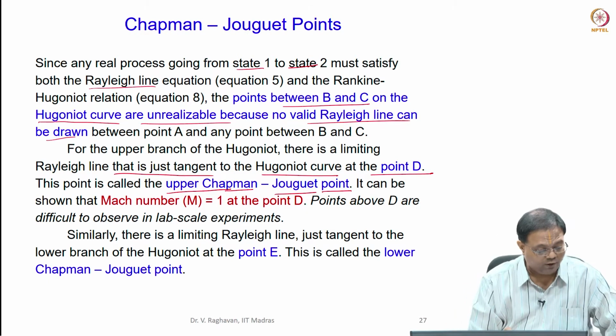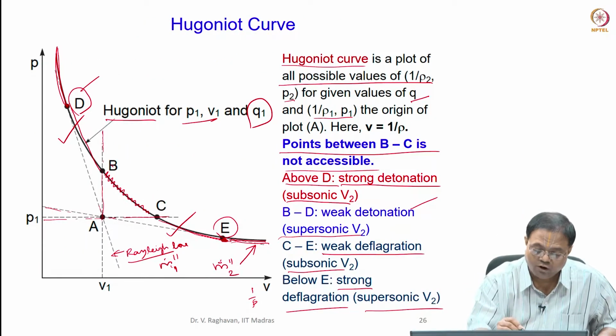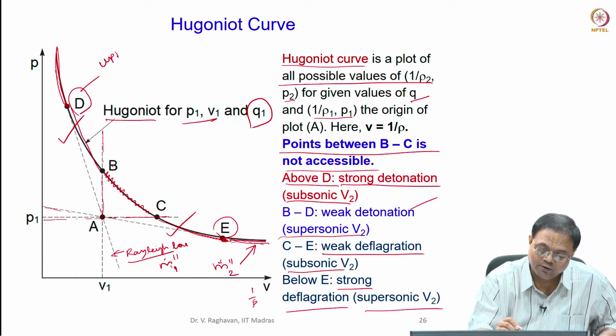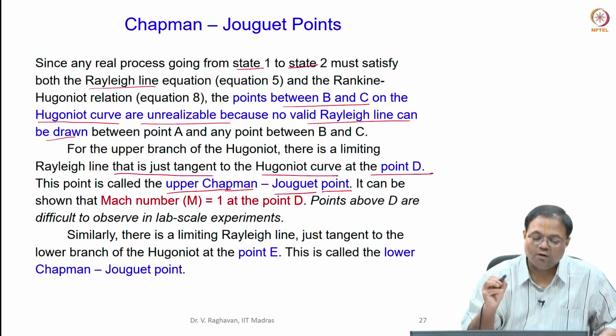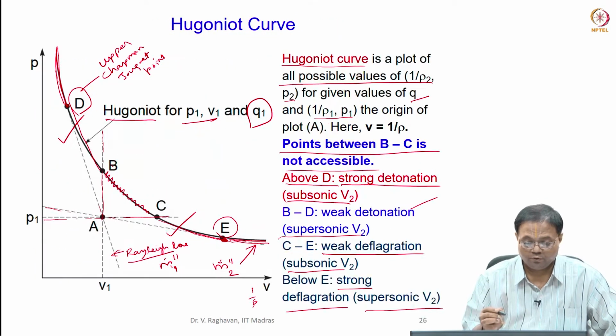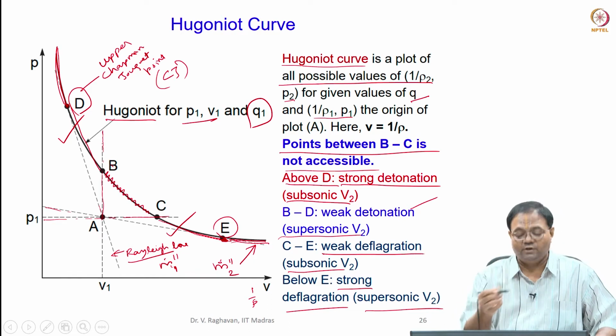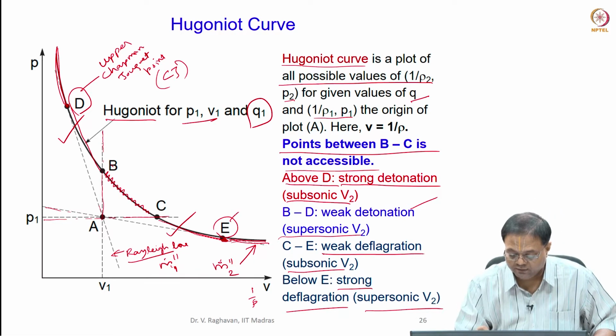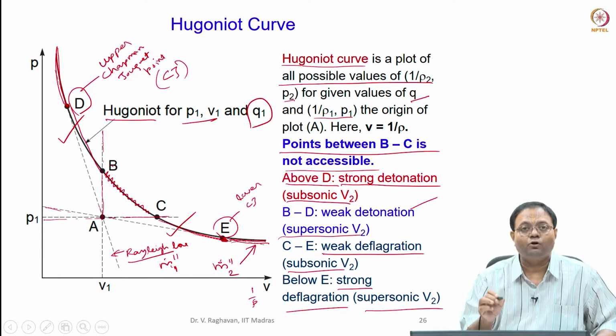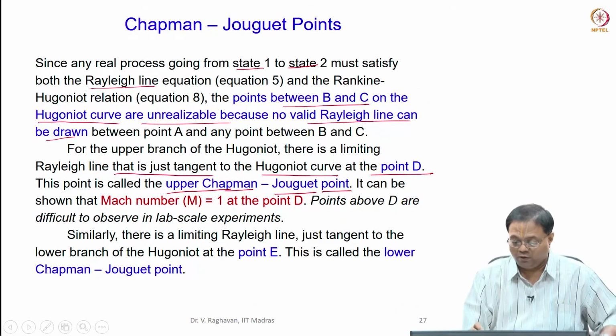So, this point D here is called the upper CJ point, and similarly here it is called the lower CJ point, Chapman-Jouguet point.